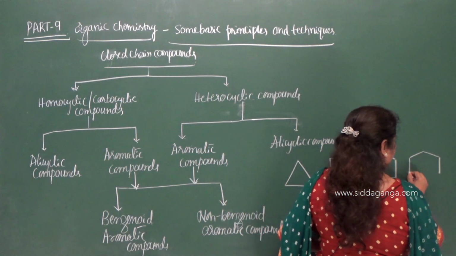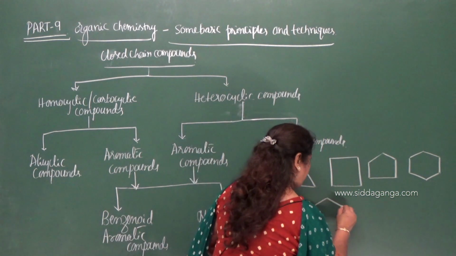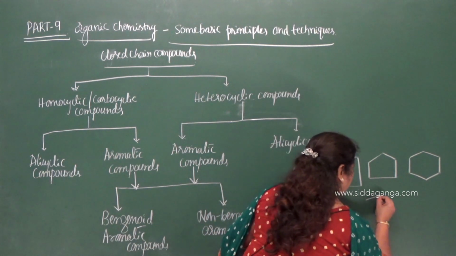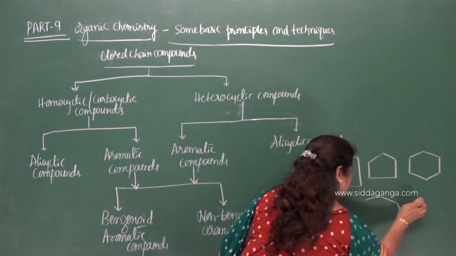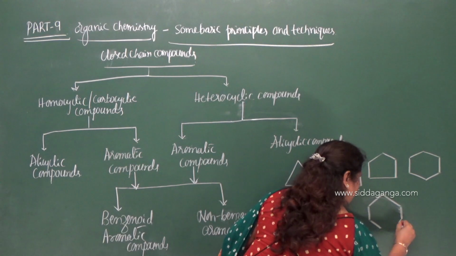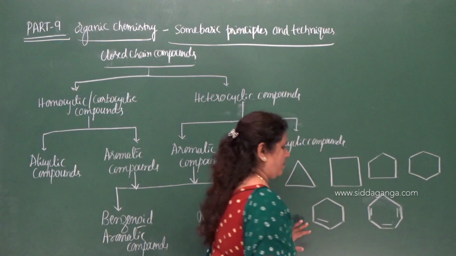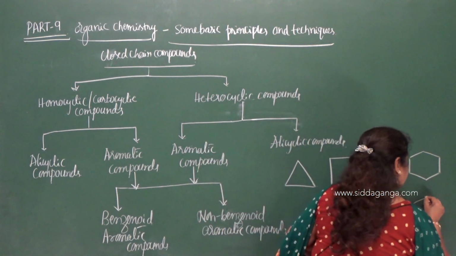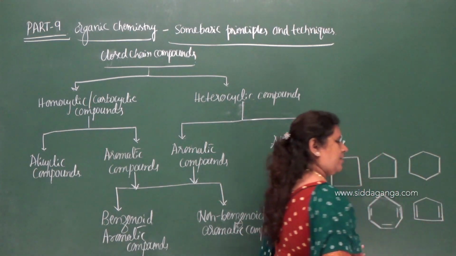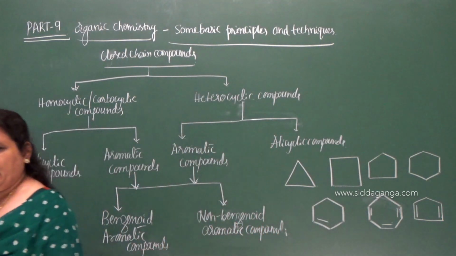So these are the examples for homocyclic, alicyclic.